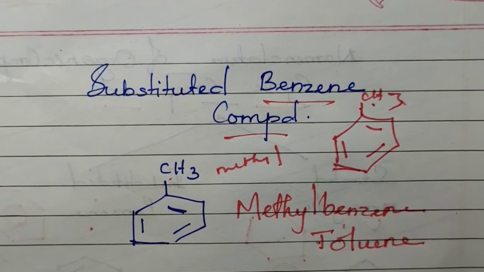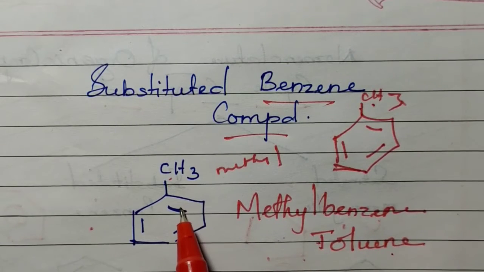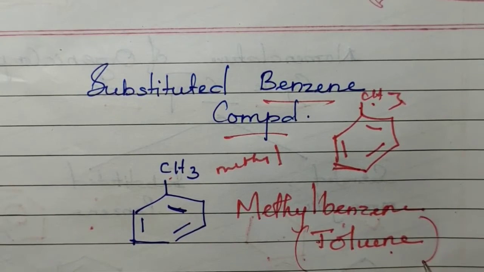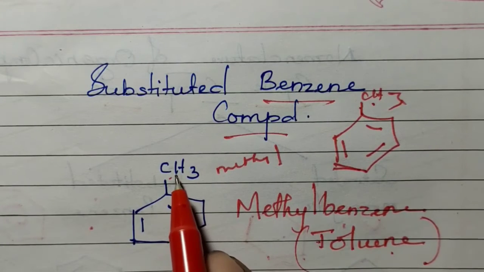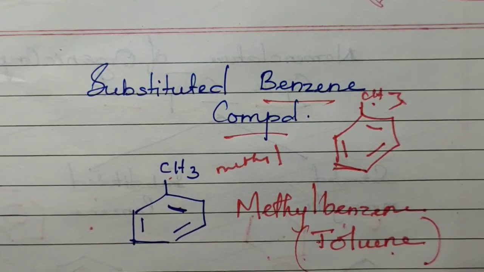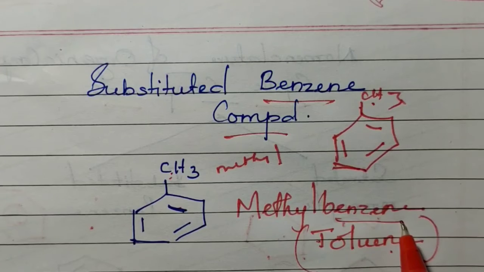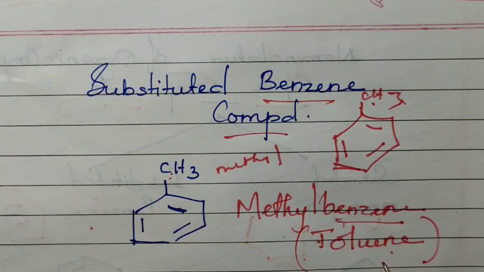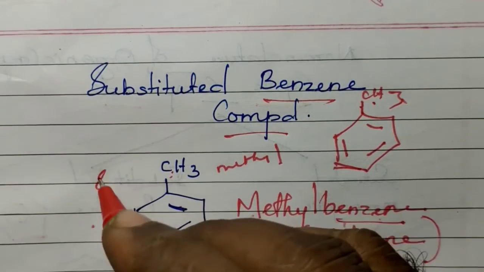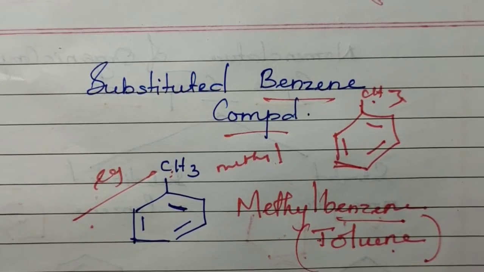Toluene. Toluene is the common name of this compound. It is an accepted, internationally accepted common name. So, for writing the name of substituted benzene, first we have to say the name of the substituent followed by the word benzene. Most of the substituted benzenes have internationally accepted common names. So, one of the examples is methyl benzene.